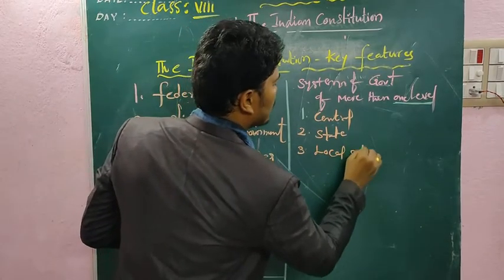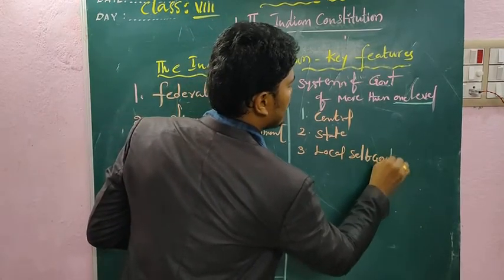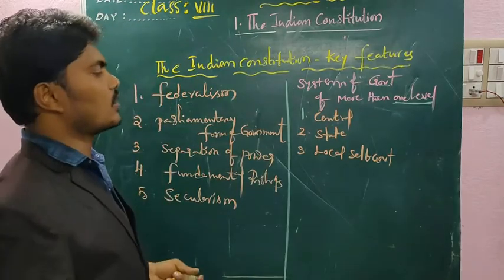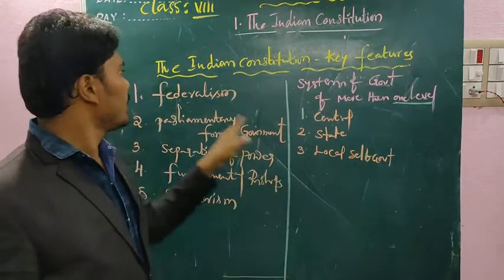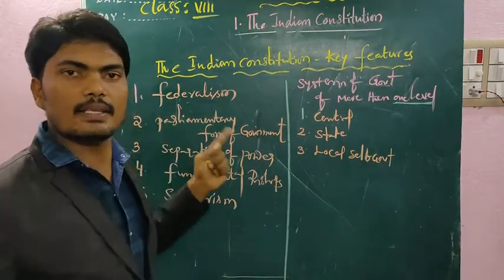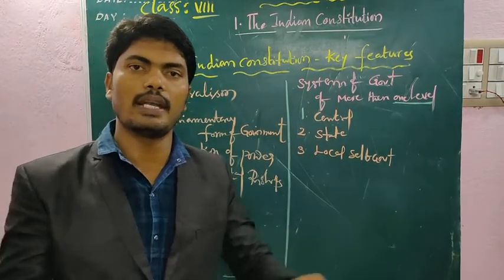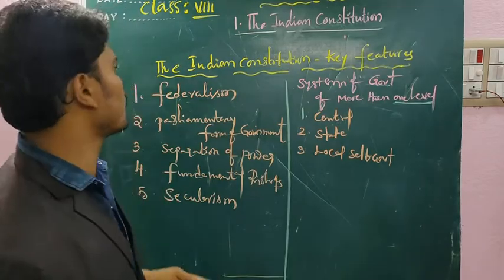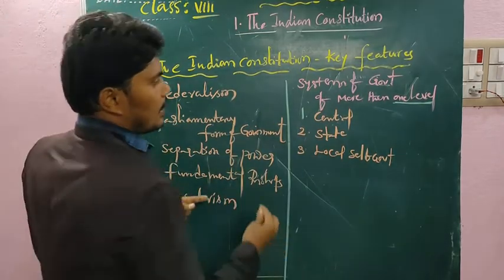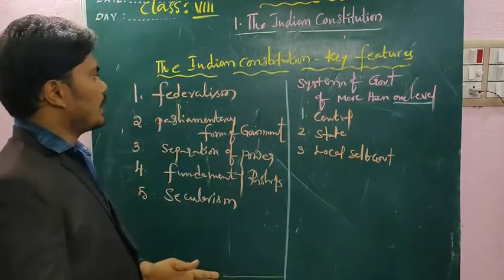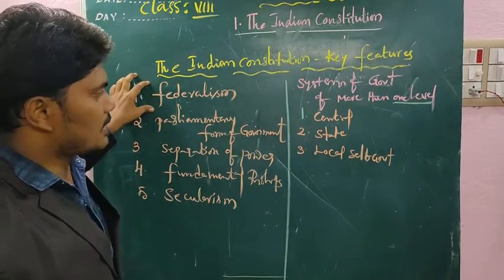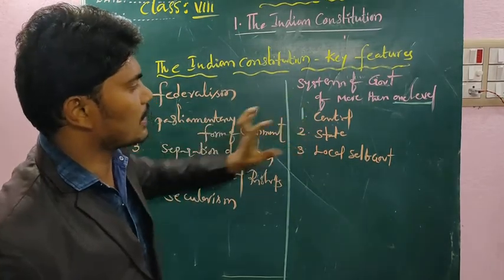Three governments: central, state, and local. Why does India follow the federal system? Because India is a very big country, so how is it possible to rule with only one level of government? That's why they follow the federal system.